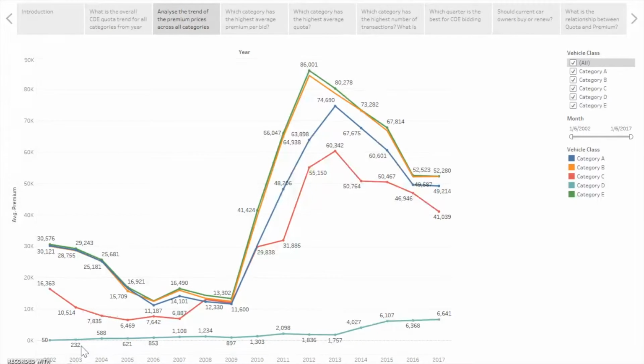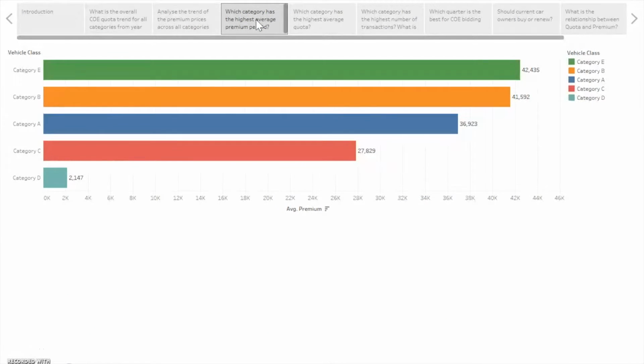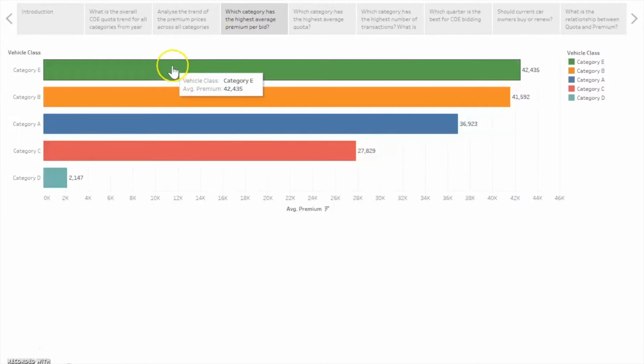For the third question, which category has the highest average premium per bid and why? Category E, the open bid, has the highest average premium per bid throughout the years. The latest statistics released by the Land Transport Authority, the LTA, show that the number of cars with engines bigger than 1.6 liters soared by 91% in the last 10 years to 278,601 at the end of September.